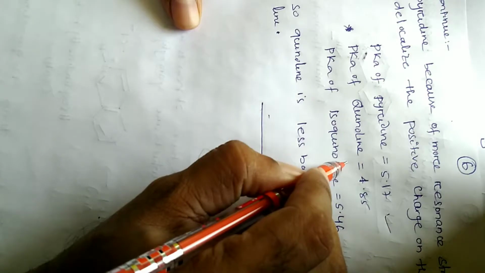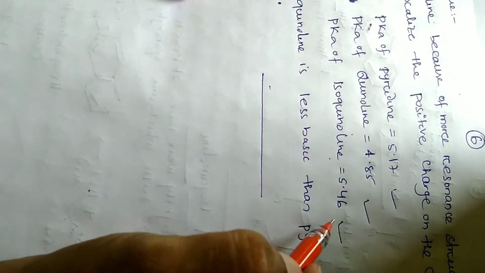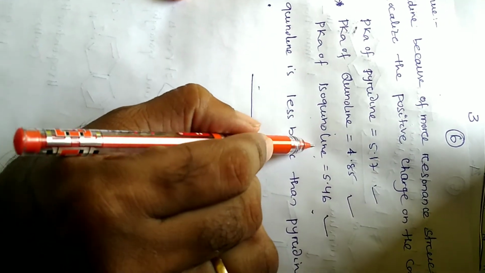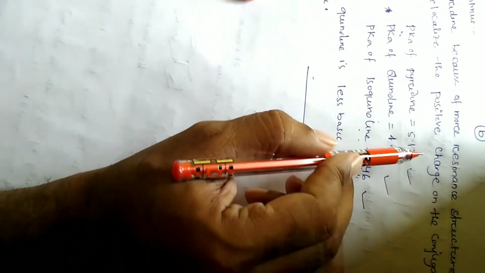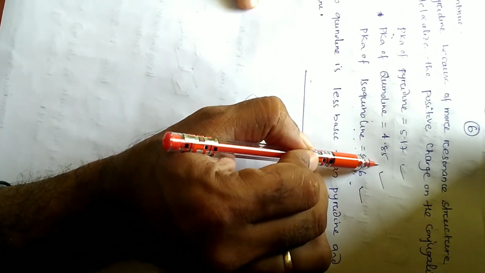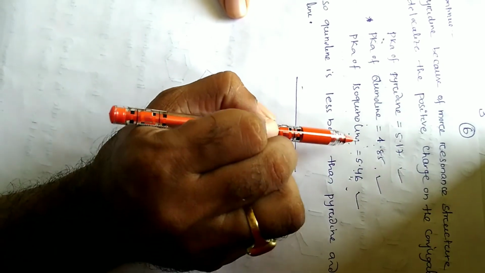According to the conjugate acid, the pKa of pyridine is 5.17, the pKa of quinoline is 4.85, and the pKa of isoquinoline is 5.46. If you compare, isoquinoline has the more stable conjugate acid, so it is more basic in nature than pyridine, then quinoline. That's why quinoline is less basic than pyridine and isoquinoline.